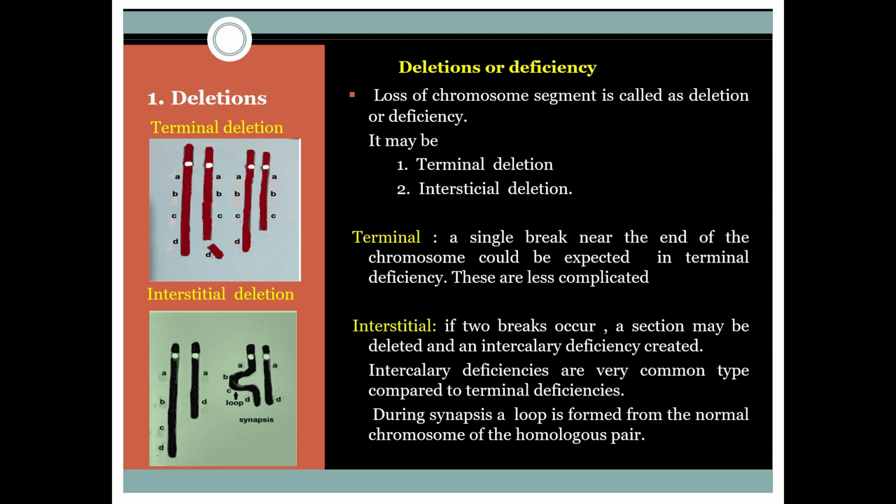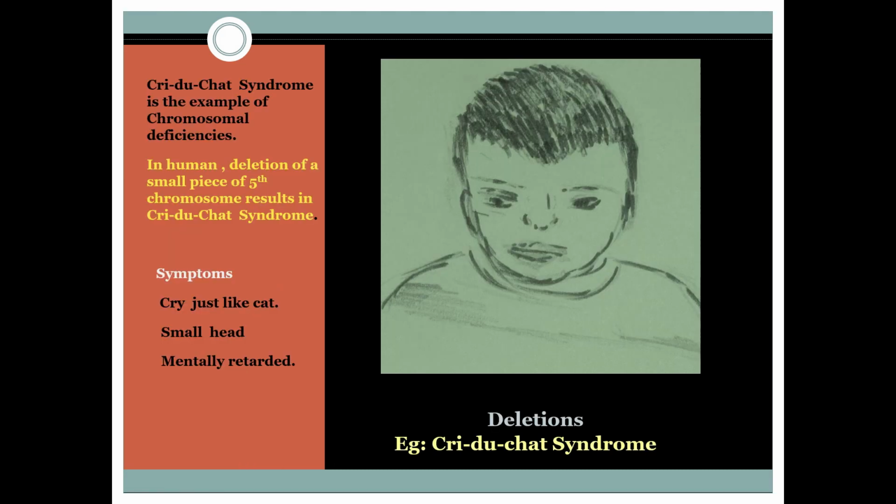For example, in human, deletion of a small piece of chromosome fifth results in cri-du-chat syndrome. These patients cry just like a cat. Their head is small and they are mentally retarded. The second type is duplications.